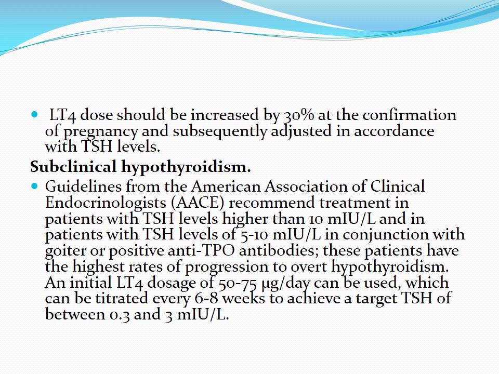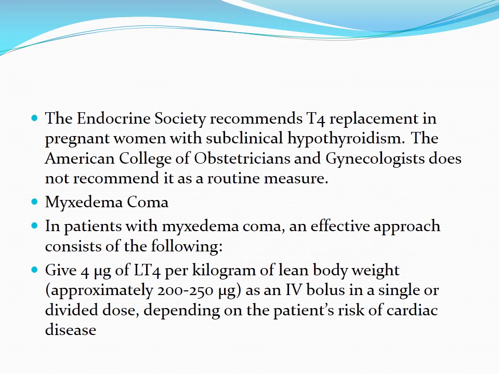So an initial levothyroxine dosage of 50 to 75 microgram per day can be used, which can be titrated every 6 to 8 weeks to achieve a target TSH of between 0.3 and 3 milli international unit per liter. Some books say it is between 0.4 to 4 milli international unit per liter. The Endocrine Society recommends T4 replacement in pregnant women with subclinical hypothyroidism. The American College of Obstetricians and Gynecologists does not recommend it as a routine measure.